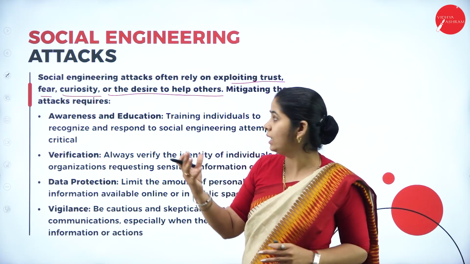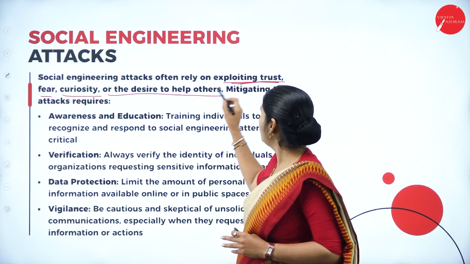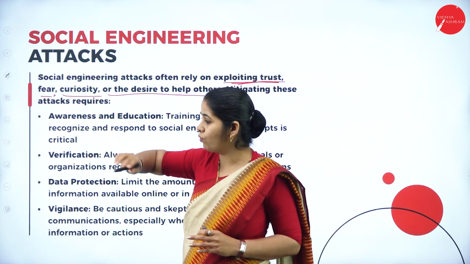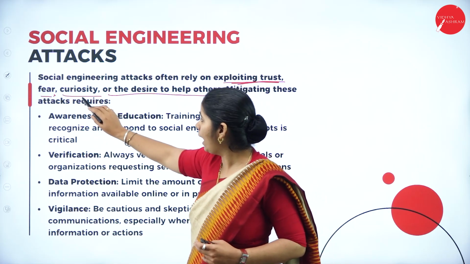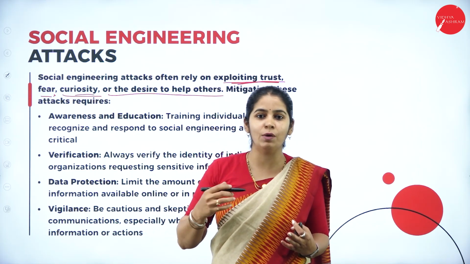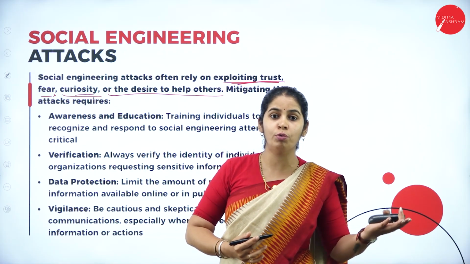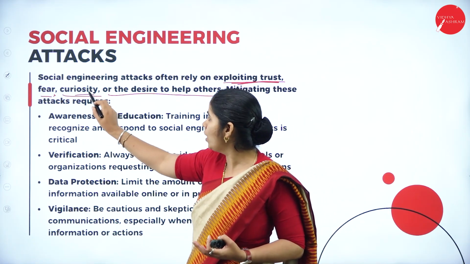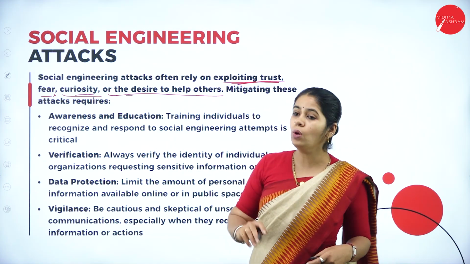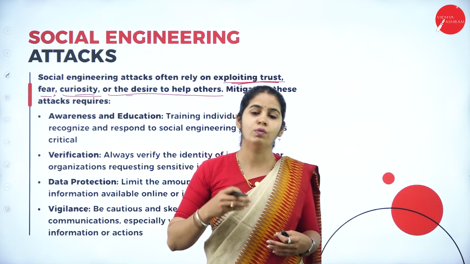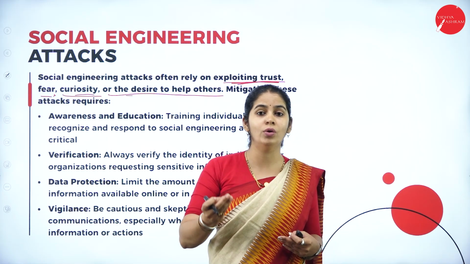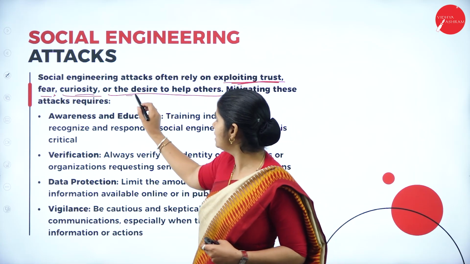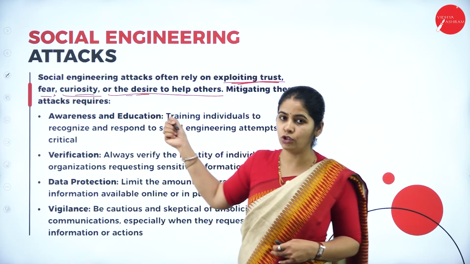Trusting someone blindly, fear of losing someone or anything, and curiosity: let's see what happens if we go like this. That is curiosity, and the desire to help others. If you want to help others, or you want to get help like free things, those desires will lead to social engineering attacks.